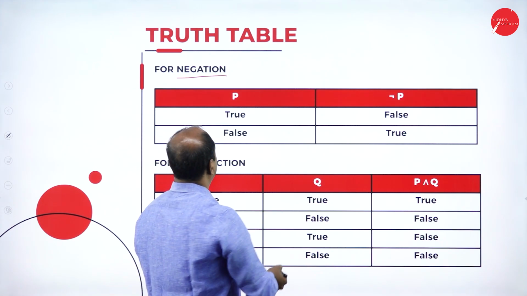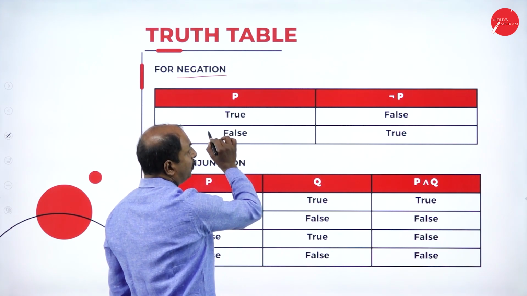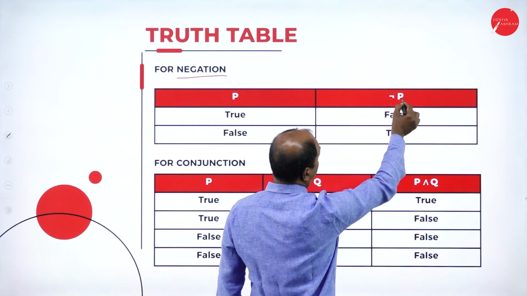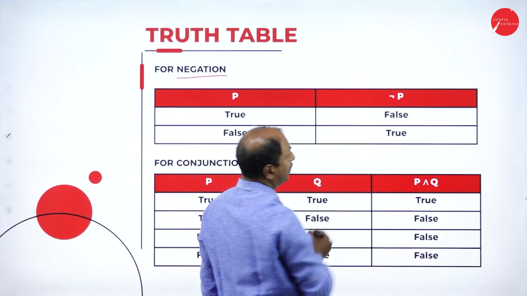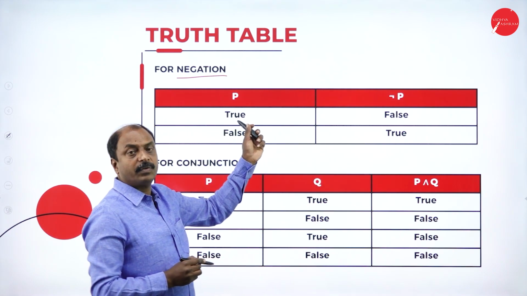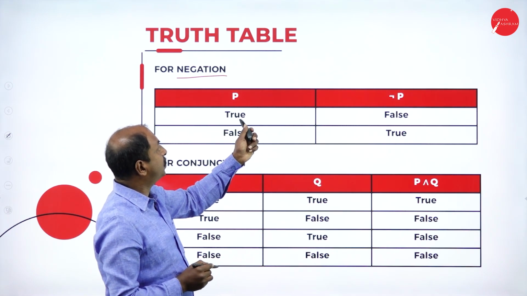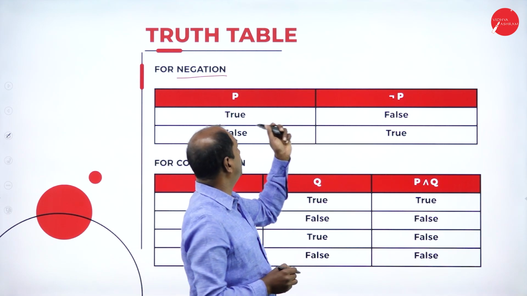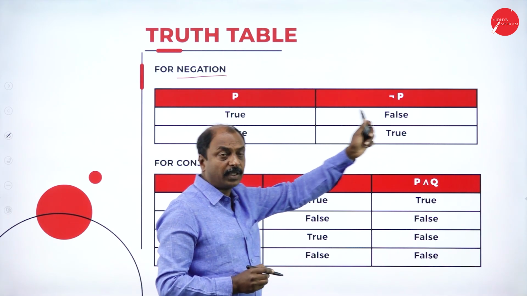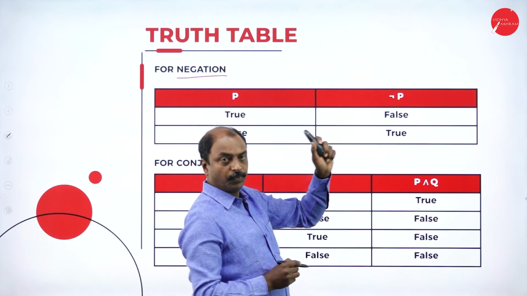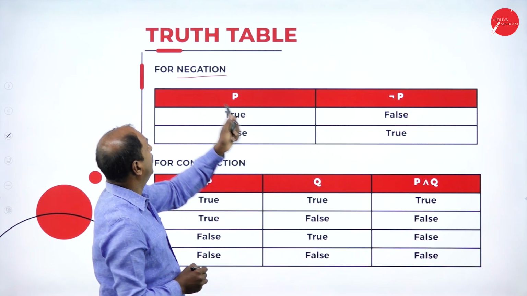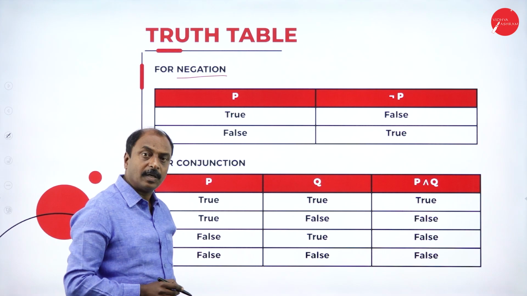Suppose P is true, then not P is false, the inverse of P. Suppose P is false, then not P is true. This is the truth table for negation.